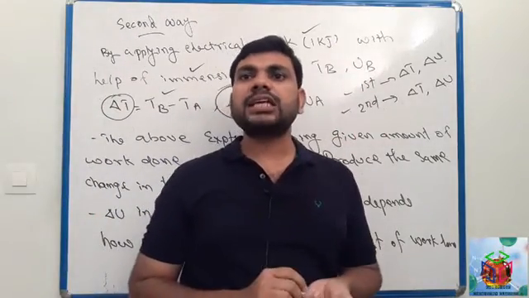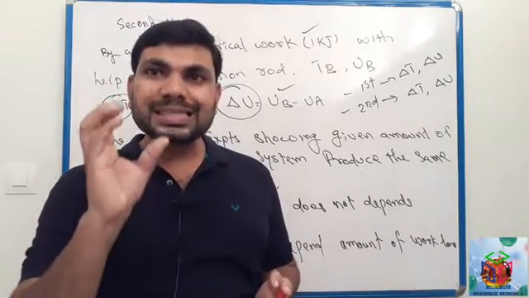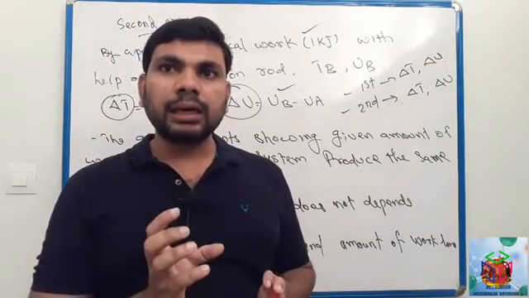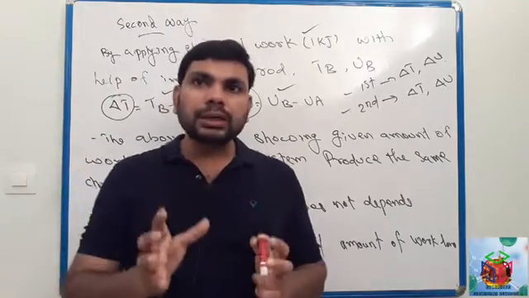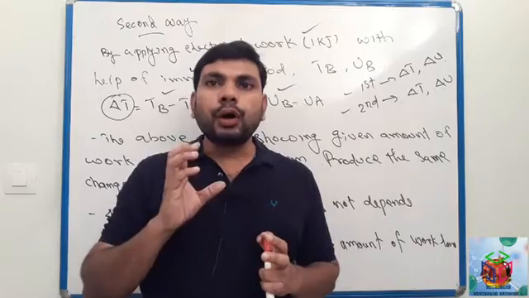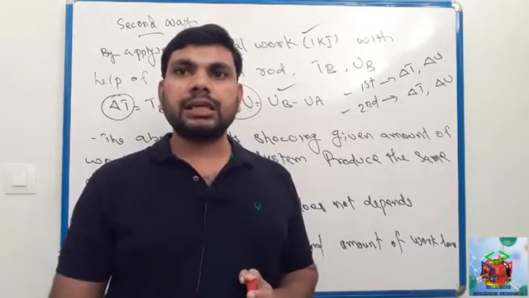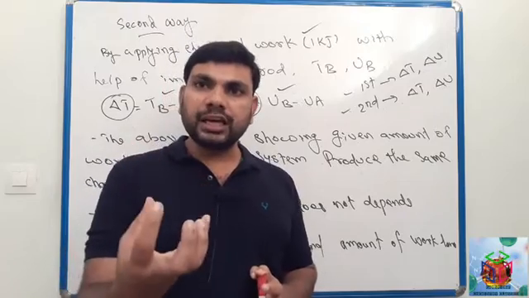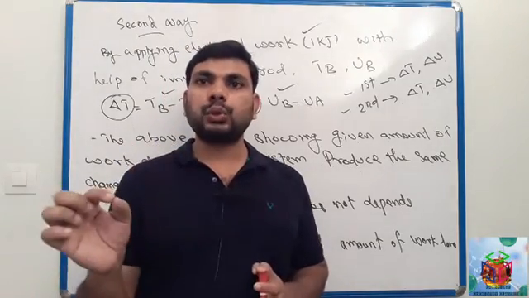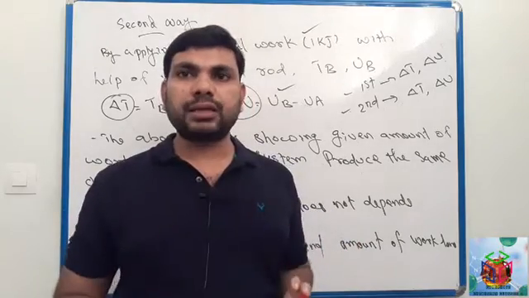Okay, we changed the internal energy of the system by applying the same quantity of work, but we did the work in a different way. First one with the help of a small paddle, second one with the help of electrical energy, but the quantity of energy is the same, 1 kilojoule, and the way of applying work is different.